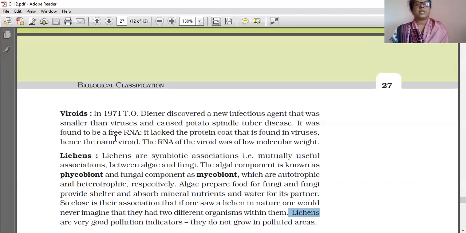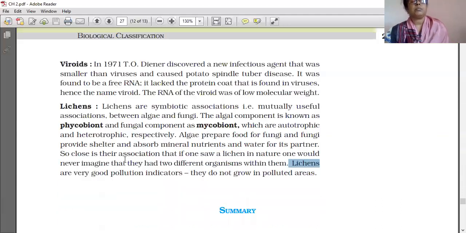So close is their association that if one saw a lichen in nature, one would never imagine that there are two different organisms within it. Lichens are very good pollution indicators. They do not grow in polluted areas.